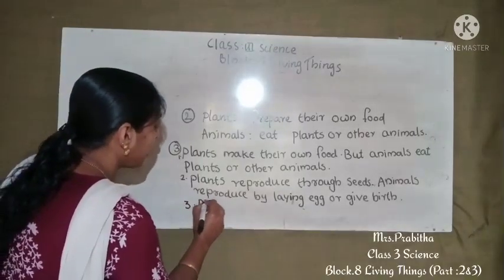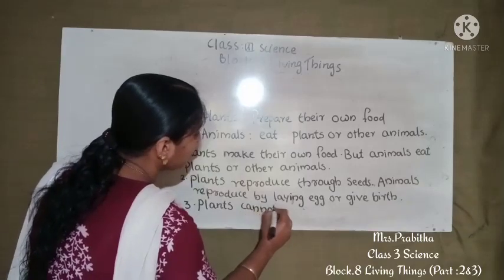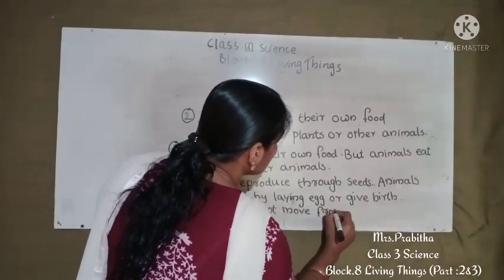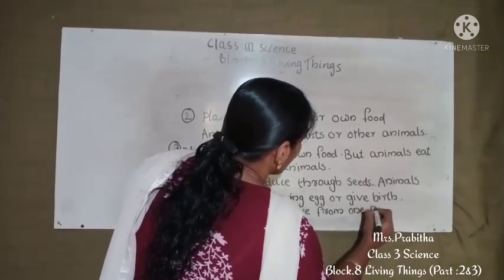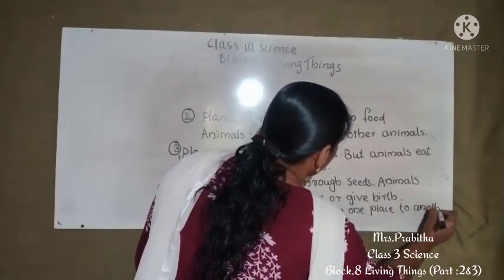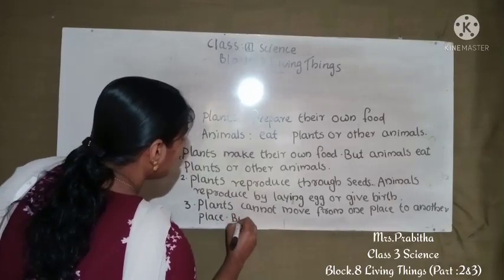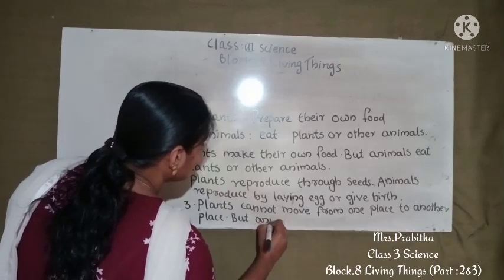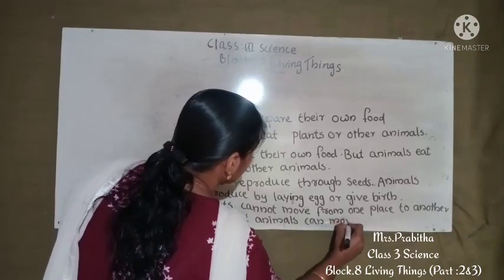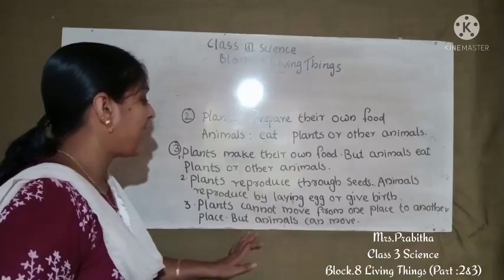Plants cannot move from one place to another place. But animals can move. Okay, so plants cannot move from one place to another place, but animals can move.